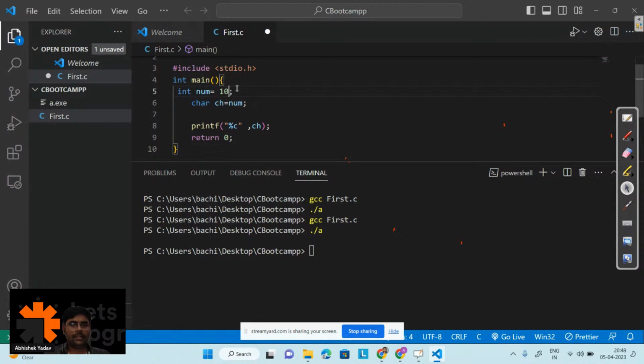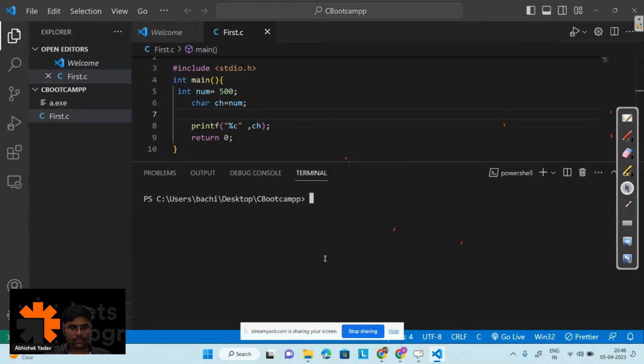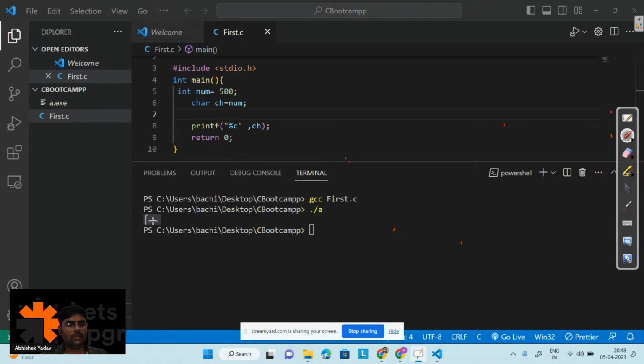Let's try to take 500 here, and let's see the answer again. Let's observe this one, ./a. So this time again I am getting something random, and that random thing is a garbage value.